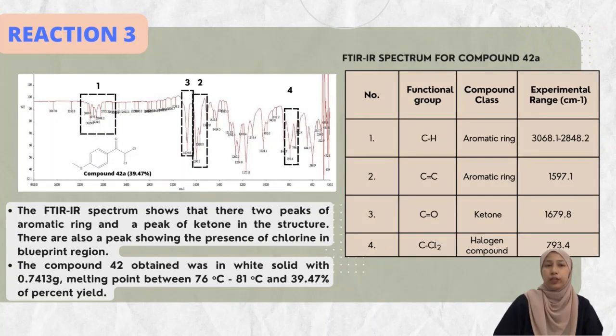compound 42A, which are aromatic ring, ketone, and halogen compound. Compound 42A was obtained as a white solid with 0.7473 gram and a melting point between 76 degrees Celsius and 81 degrees Celsius, and the percent yield is 39.47%.